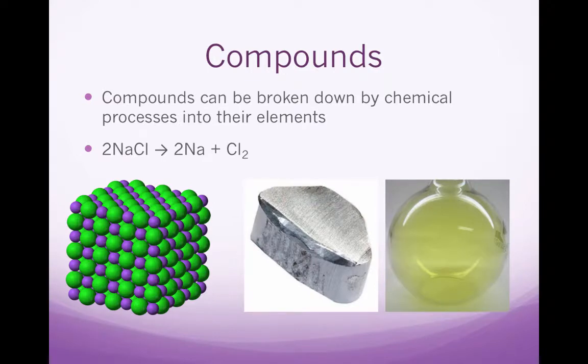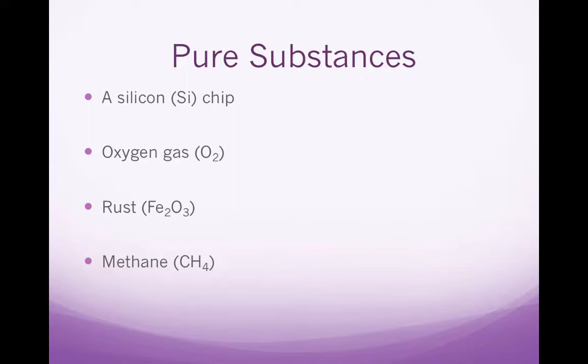Compounds can be broken down by chemical processes into their elements. So for example, with sodium chloride or table salt, we can break that down into sodium metal and chlorine gas, the elements that it's made out of. So let's just go through some examples.